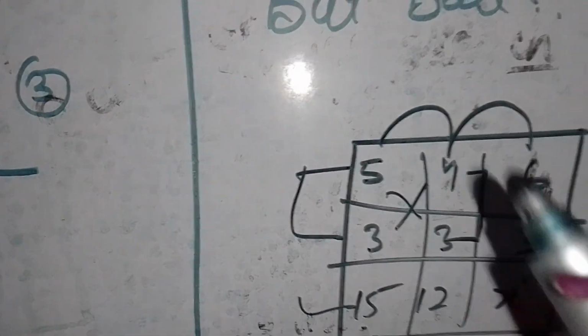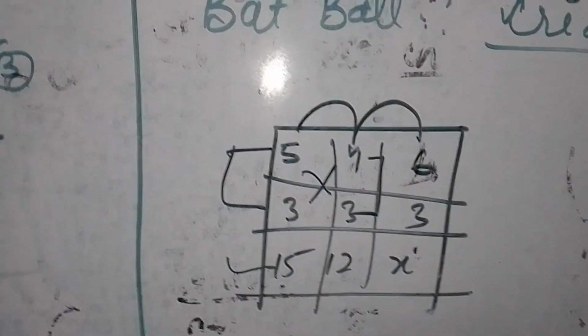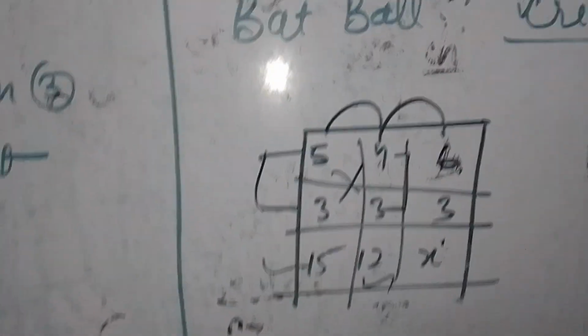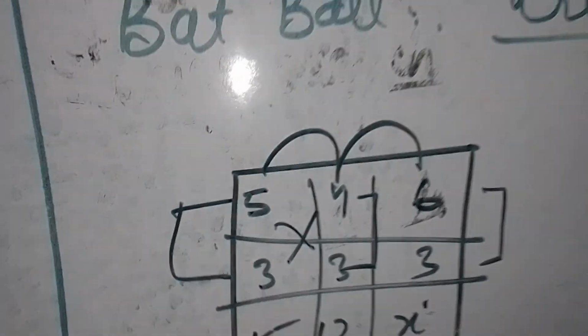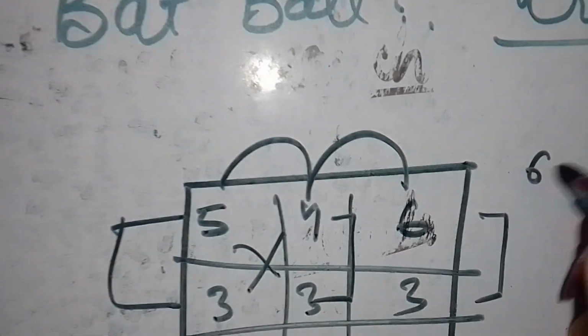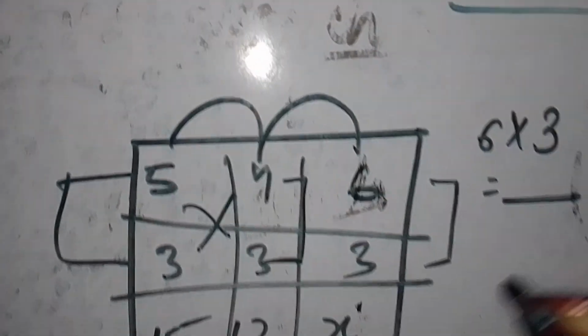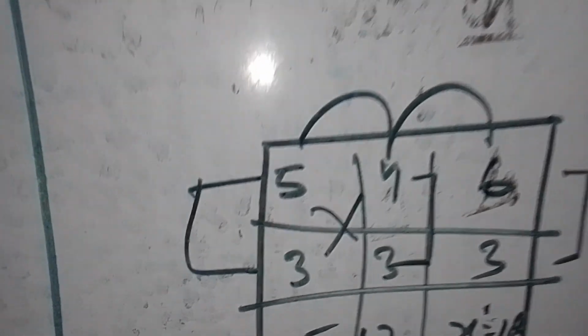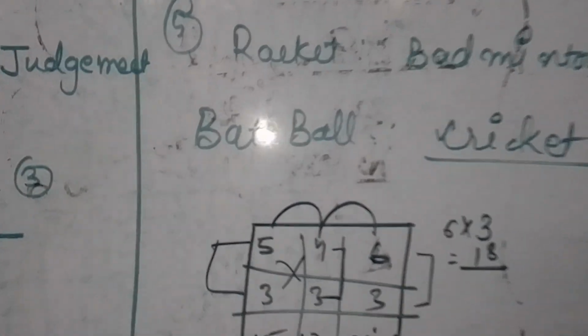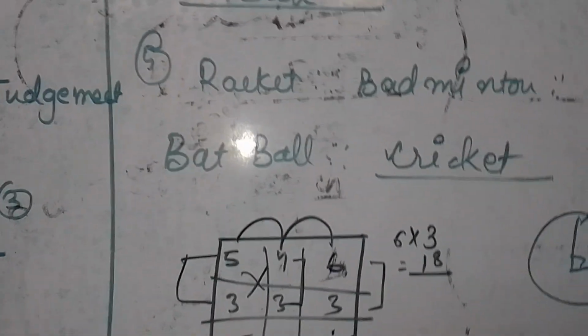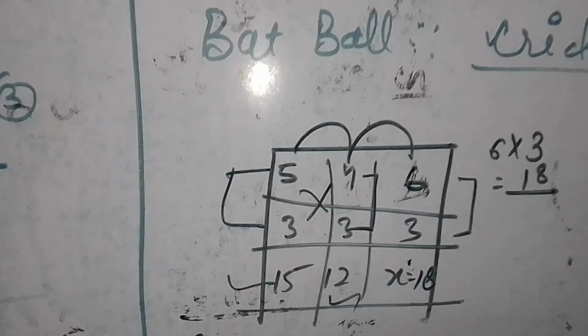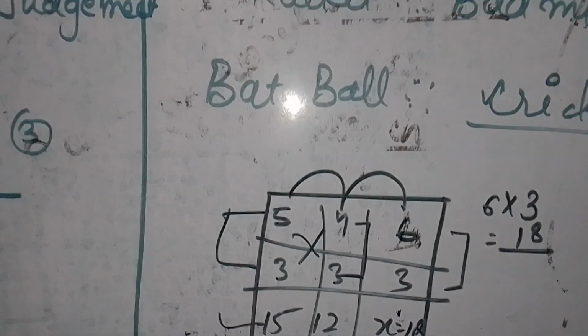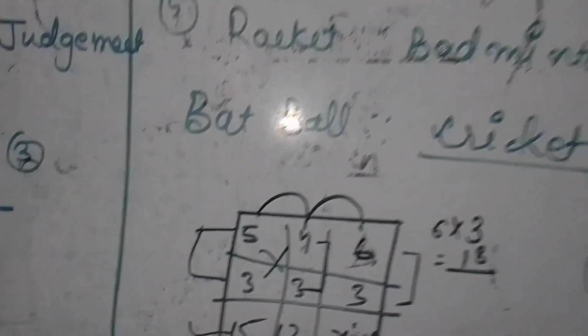In a similar way, if we multiply 4 by 3, we will get 12 here. So, if we multiply 6 by 3, then what answer will we get? We will get the answer 18 and our x will be 18. These questions are not of course difficult. They are based on your IQ skills, where you have to find out the rule, and once you find out the rule, these questions will become very easy and interesting, trust me, right?